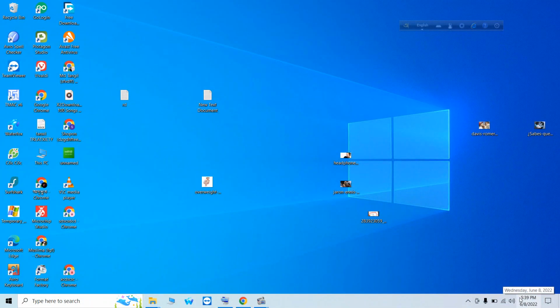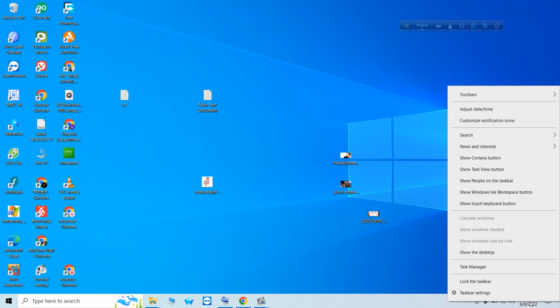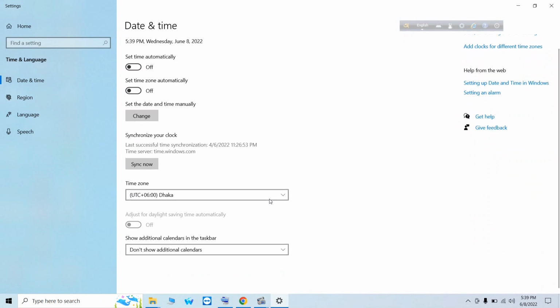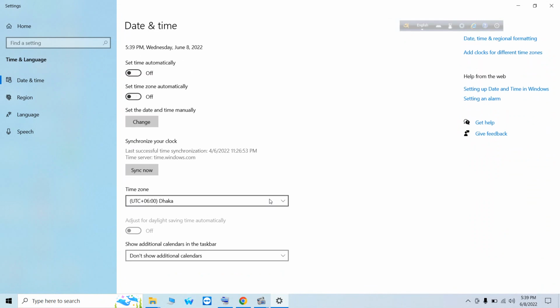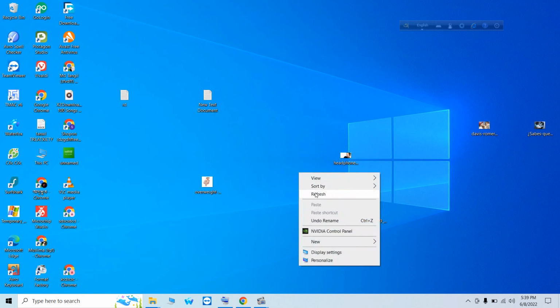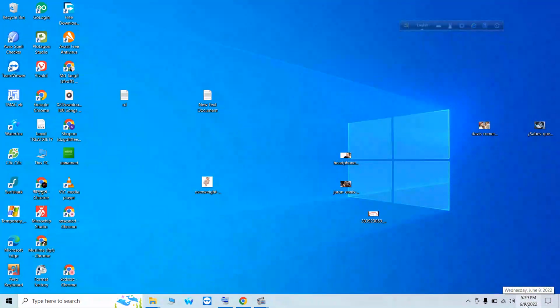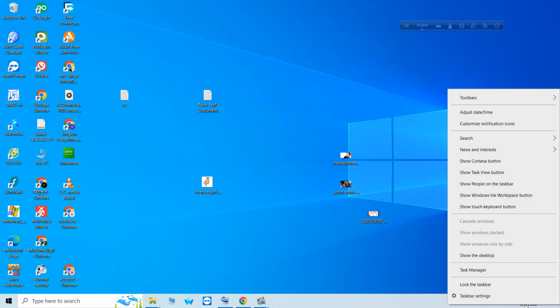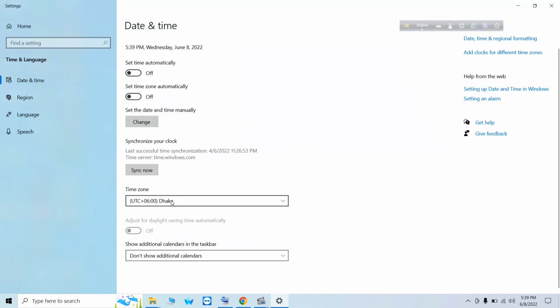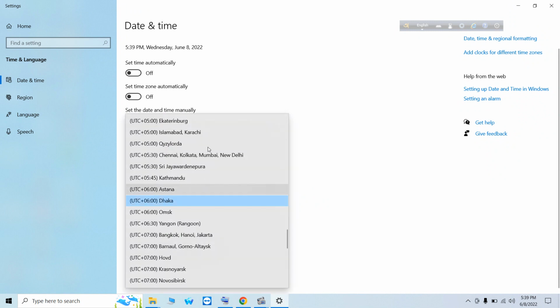Here you can see my time is 5:39 p.m. If there is any problem with this time, you have to solve it. For this, I have to go and press the right button and adjust day and time. Then time zone, I am selecting Dhaka, so Dhaka.